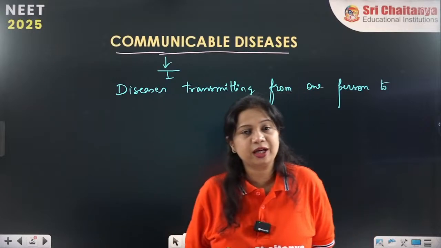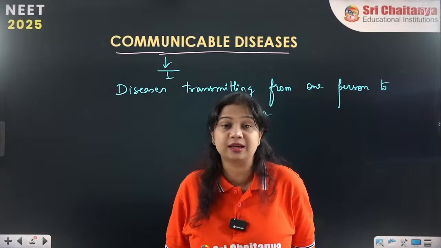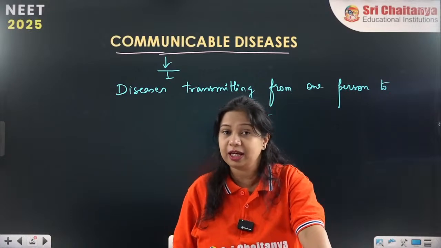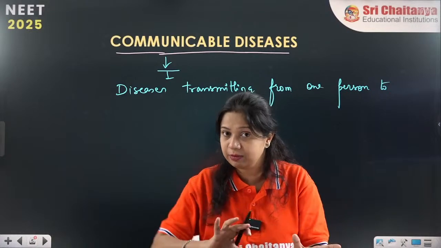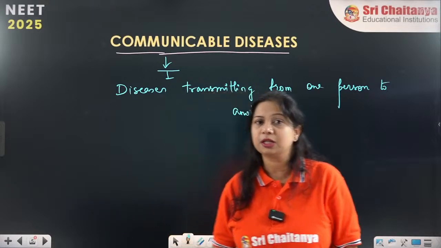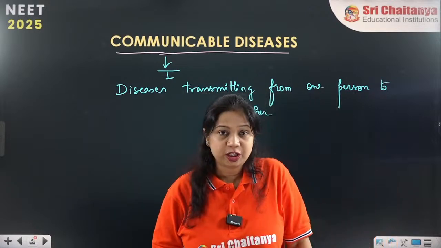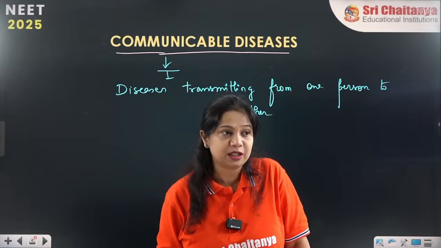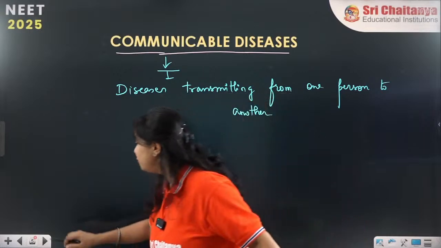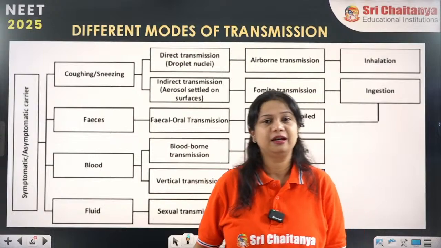Communicable and non-communicable diseases we have also discussed. These are the two types of diseases. Communicable diseases get transmitted from one person to another. Now the question is, how is it getting transmitted? What are the various methods of transmission of these infections?